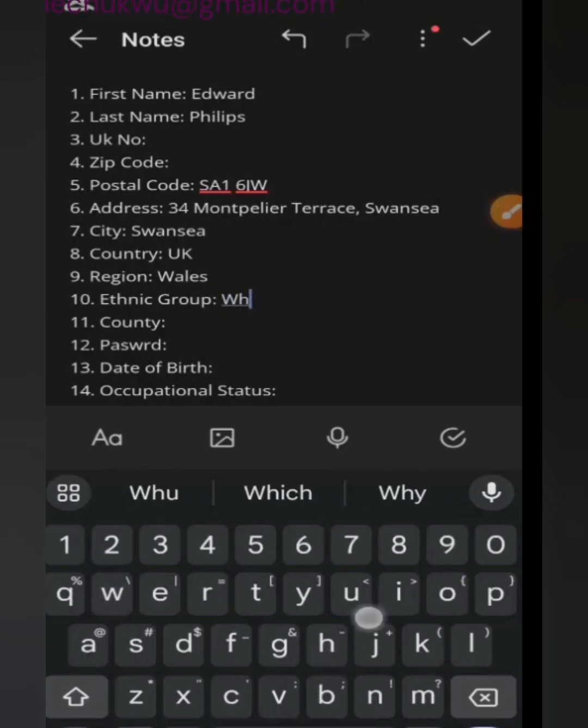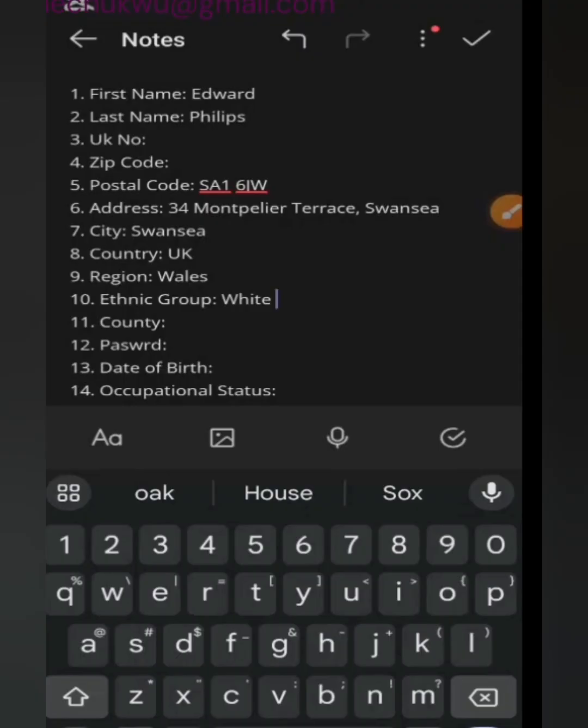Yes, I'm going to pick white because these guys are very good when it comes to racism. So you may not get surveys, not because you really failed the survey, but they just assume, well, this person is a black person, so let's just not give him surveys. They just decide not to give you surveys because they assumed you are a black person. Very well. So that is the UK for you.